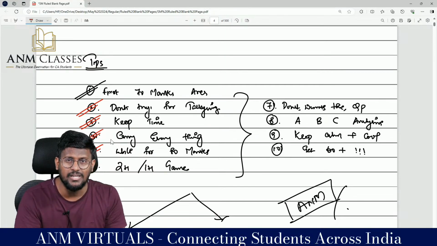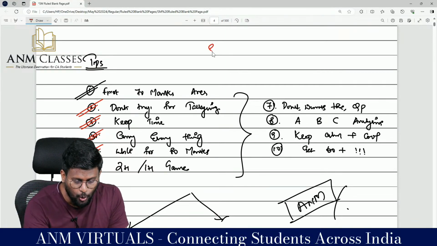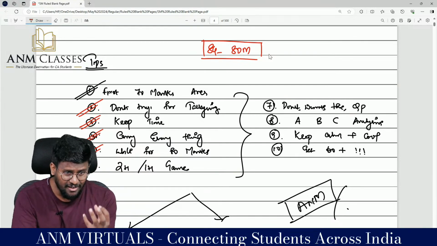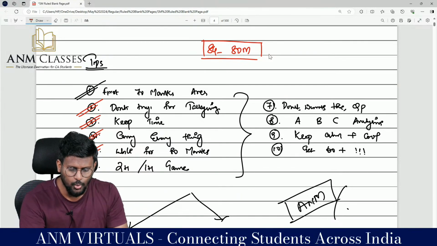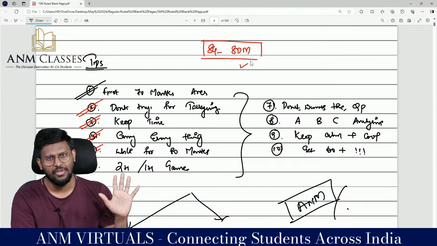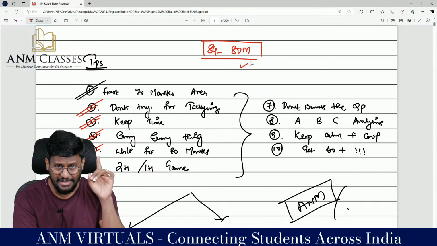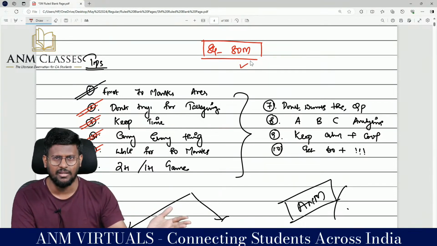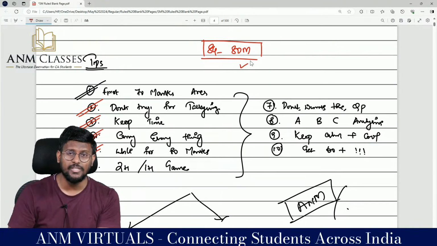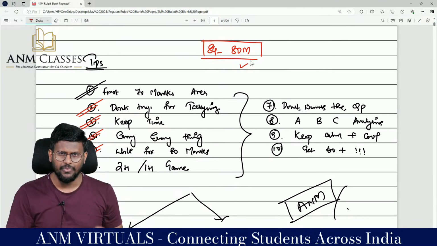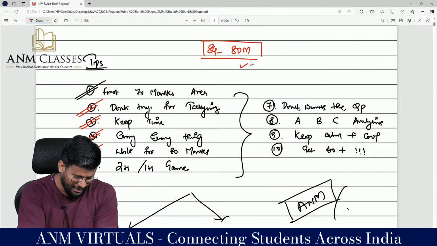For my advanced accounting exam, I wrote for 84 marks and I got 80 marks in the exam. I had left one question for 16 marks, sir. That saved me a lot to write this 80 marks very qualitatively. That's the reason why I got 80 marks in the exam. In advanced accounting, I got 80 marks. The reason is I left one question, which I know or don't know is a secondary thing. But the remaining 80 marks, I always believe that it is not on how much you are writing, but how much you are getting. In an 80 mark advanced accounting paper.